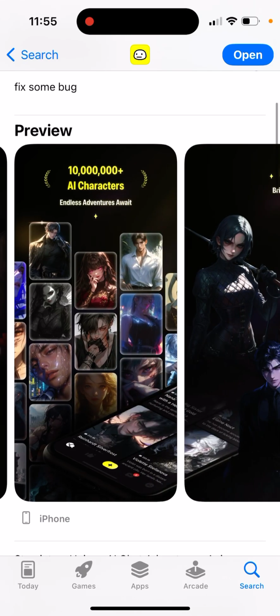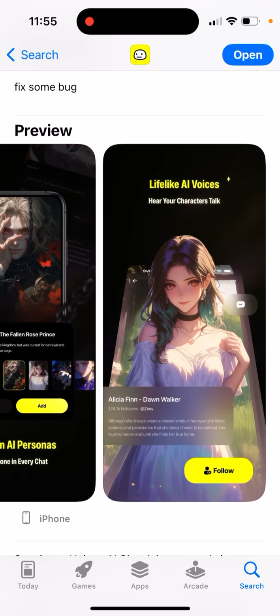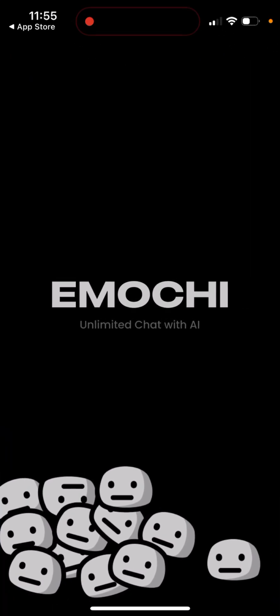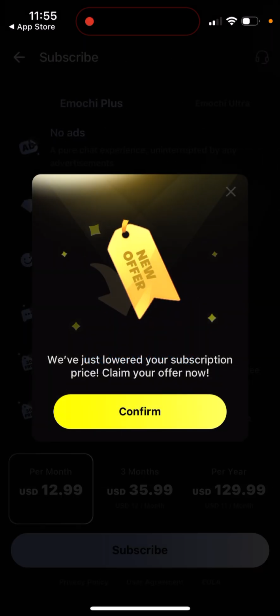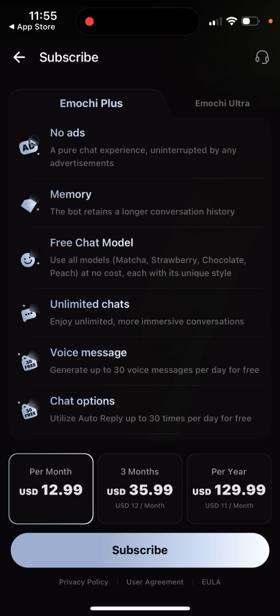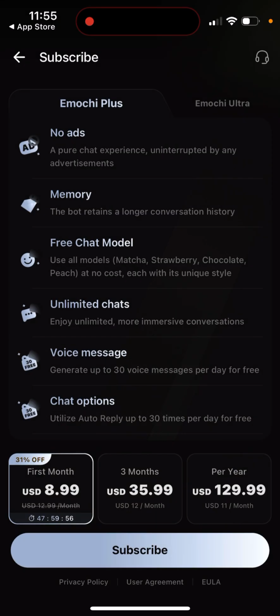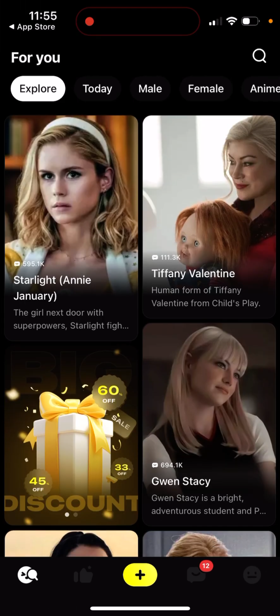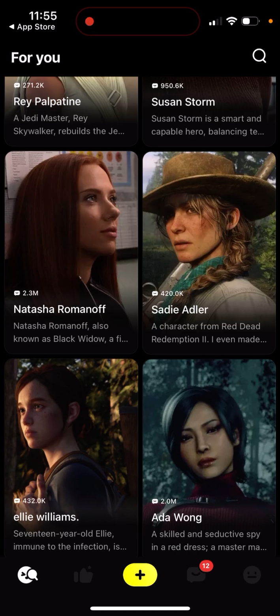So, that's the app. 10 million plus AI characters, 50 art styles, lifelike AI voices. So, quite a popular app recently. And then, yeah, here you see the subscription price, which you can get for $130 per year. Then there is some kind of discount, you can get $9 per month. But then, yeah, here is how the free version looks like. You can still chat, but it's kind of limited.